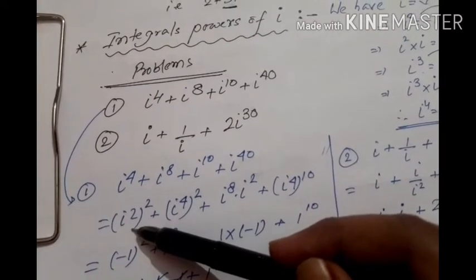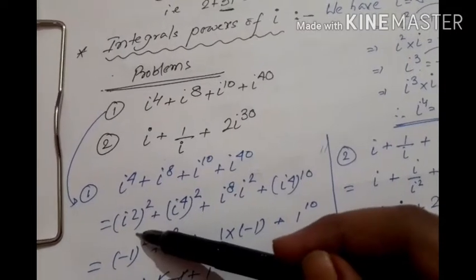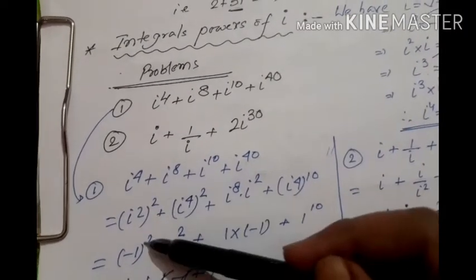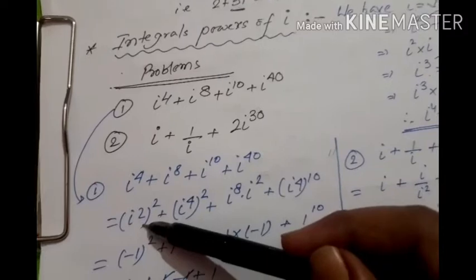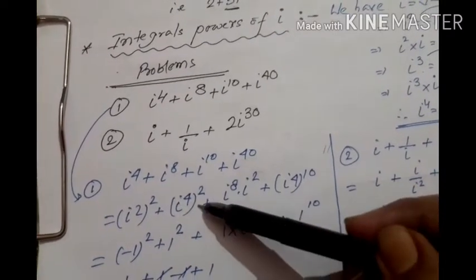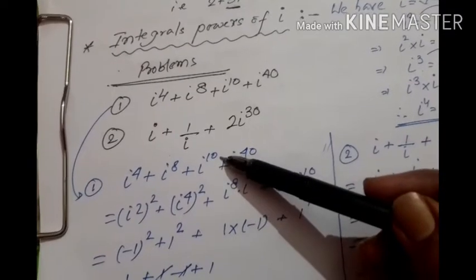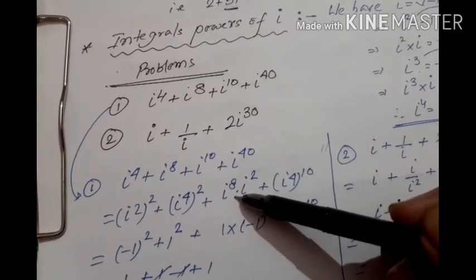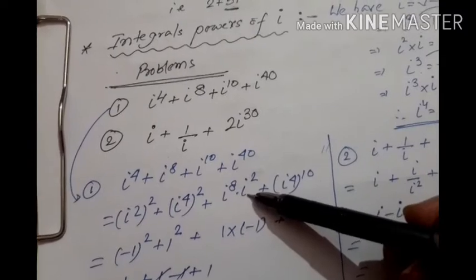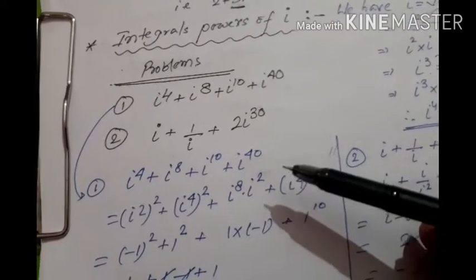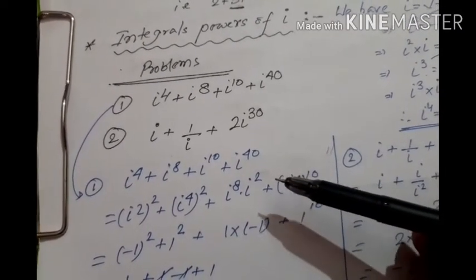As we know, the i square value is always minus 1. So I have expressed i to the power 4 in the powers of i square, so i square whole square. i to the power 8 means i to the power 4 whole square. i to the power 10 means, here I have written i to the power 8 into i square, just a different way. You can write i square power 5 also. The result will remain the same.